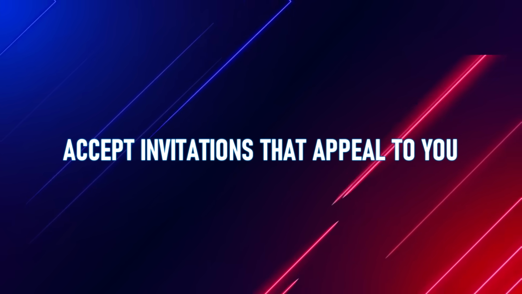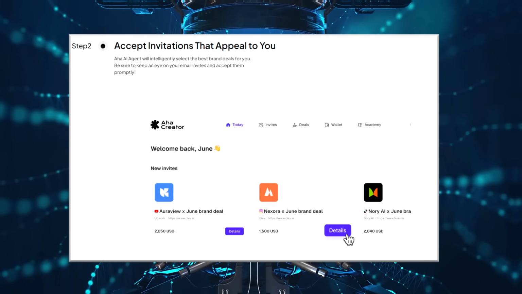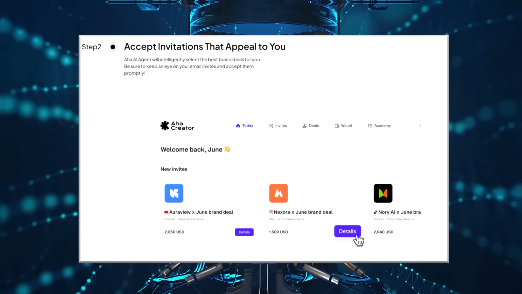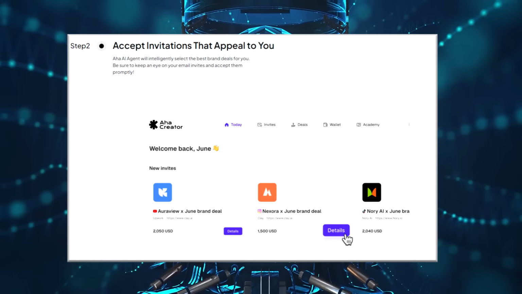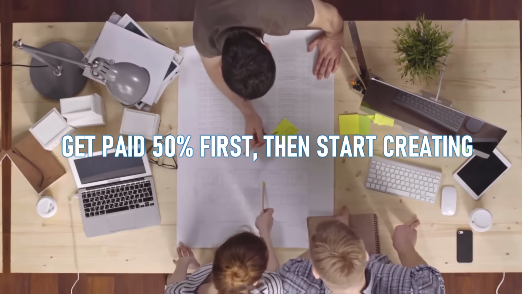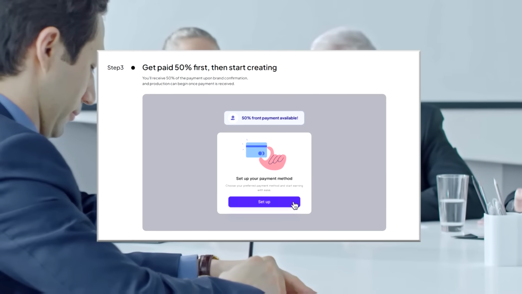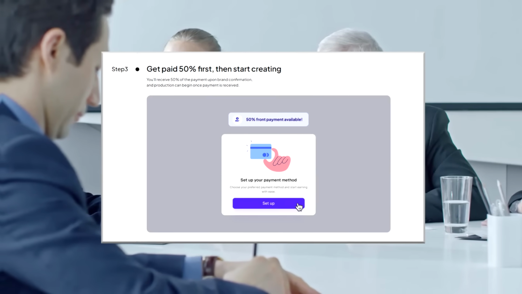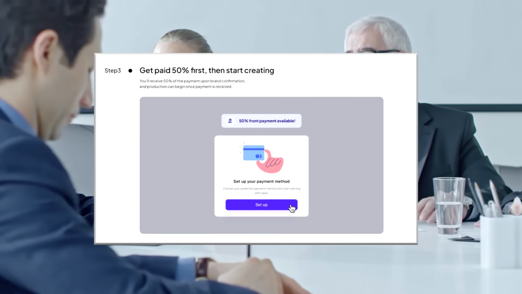Step 2. Accept invitations that appeal to you. AHA AI Agent will intelligently select the best brand deals for you. Be sure to keep your eye on your email invites and accept them promptly. Step 3. Get paid 50% first, then start creating. You'll receive 50% of the payment upon brand confirmation, and production can begin once payment is received.